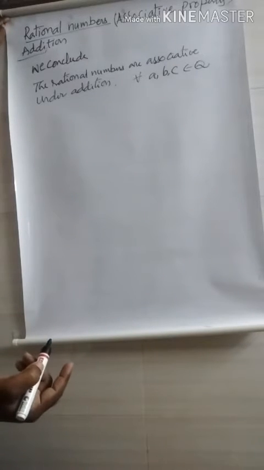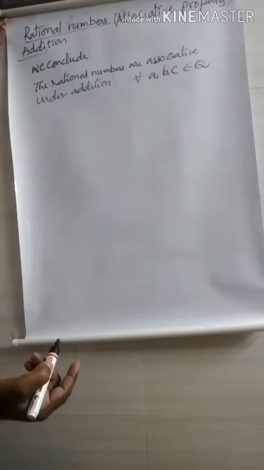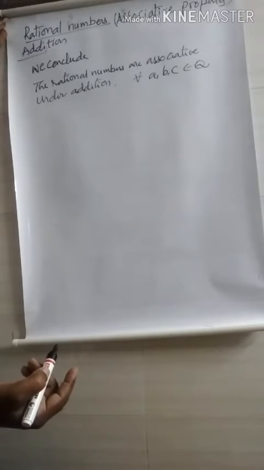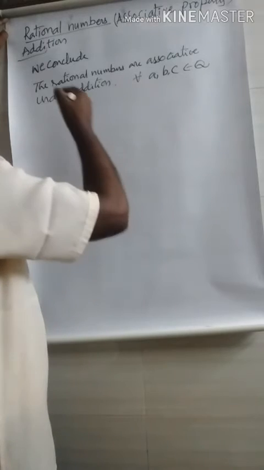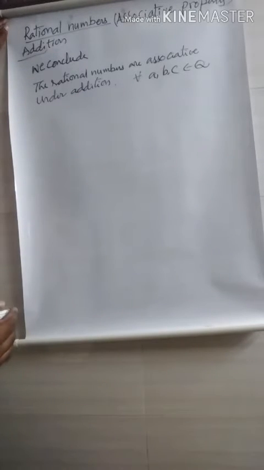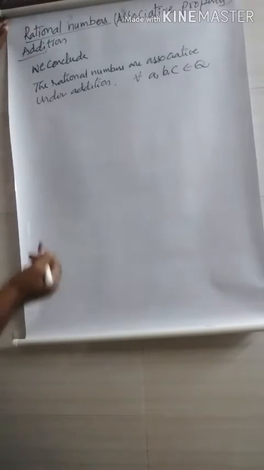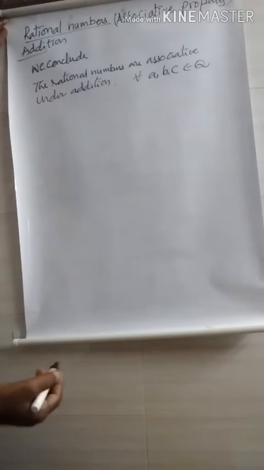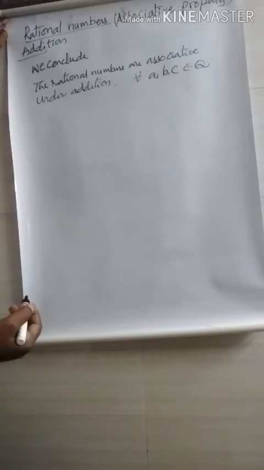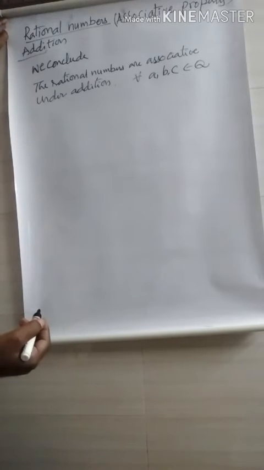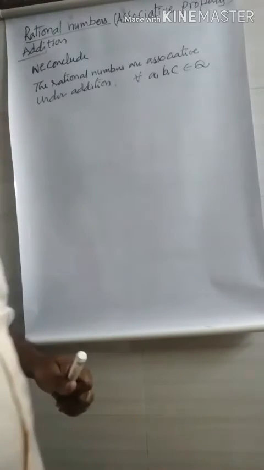We named the three rational numbers a, b, c. That means we take any three rationals and sum those three as we explained previously. Finally we got the same result without any change. Hence, we conclude that the rational numbers are associative under addition.